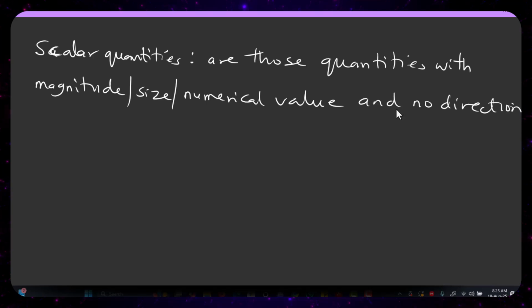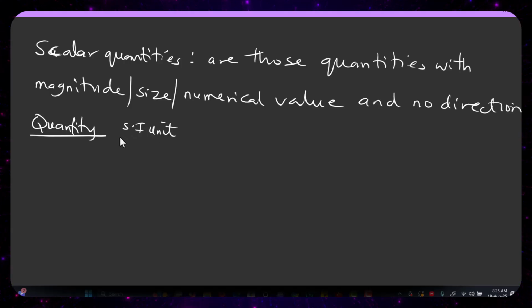So it means that anytime you call that quantity, you're only going to call their numerical value, and you're not going to call anything about their direction. Now, let me make one point. I forgot to say it at the beginning, but let me say it now. For you to differentiate one quantity from another quantity, we use what you call SI unit. We use SI unit to differentiate a quantity from another. The reason why we use SI unit to identify them is because every quantity will always have a number, or size, or magnitude.